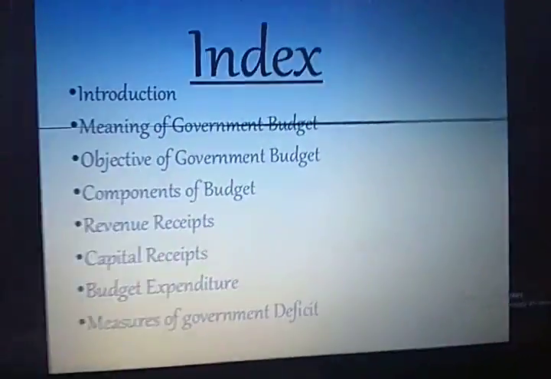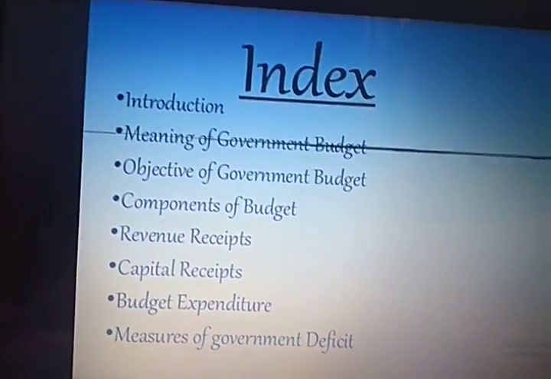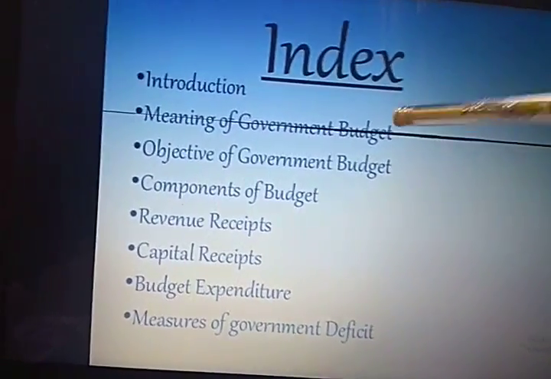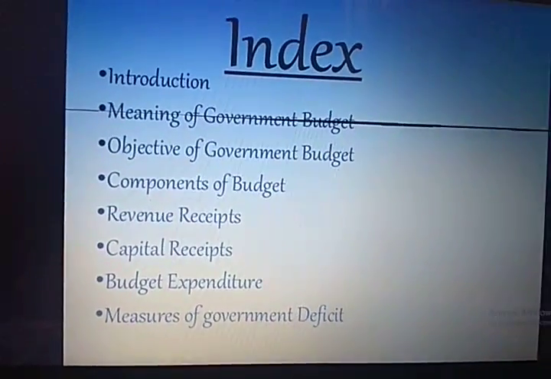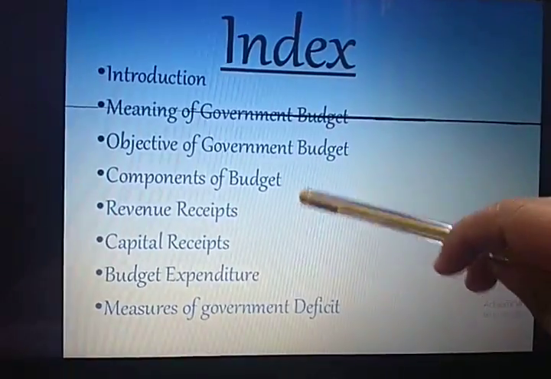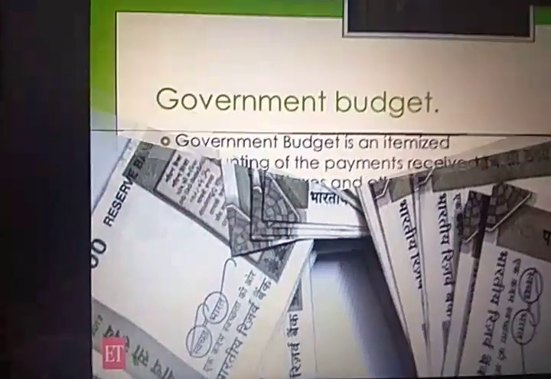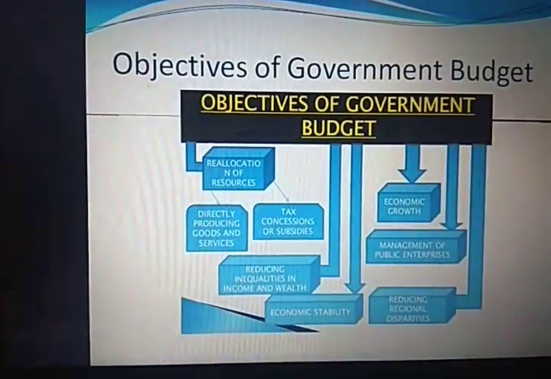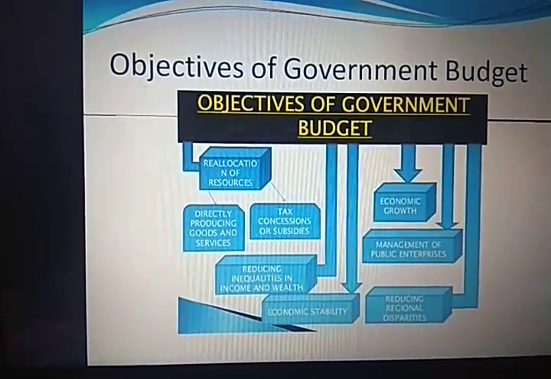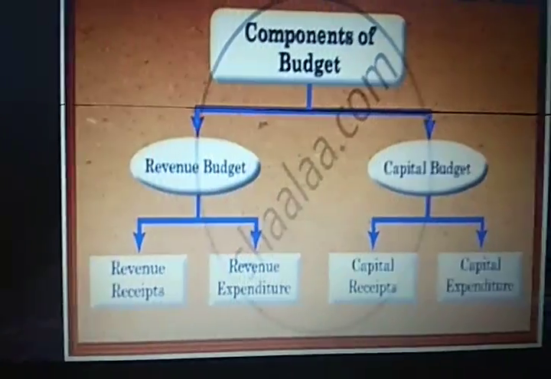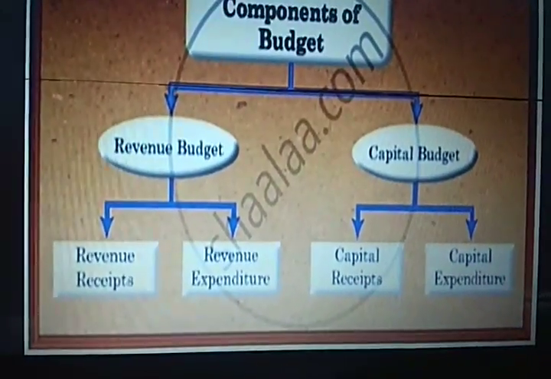Already out of this index part, I have explained to you the meaning of government budget. The objectives have been explained to you. Now today we are going to study the third part, that is the components of government budget. So let's have a look. The meaning, the objectives, if you remember. Now today we are going to study the components of government budget.